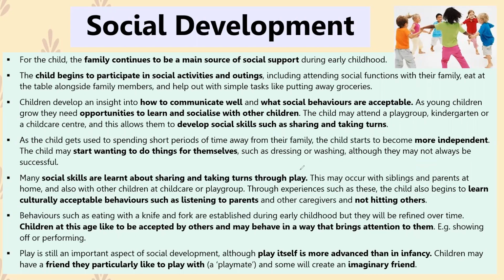Okay, and I feel like this is something that is in line with the social development of children who are aged 2 to 6 years old. The child also wants to do things for themselves, so they don't want their mum and dad to be on their hand and foot. They want to wear the dress themselves. Like, mum, I can wear the dress myself, or can I wear the shirt myself today, mum? So essentially they start to want to be more independent, and that is normal. That's a normal part of their social development as a social being.